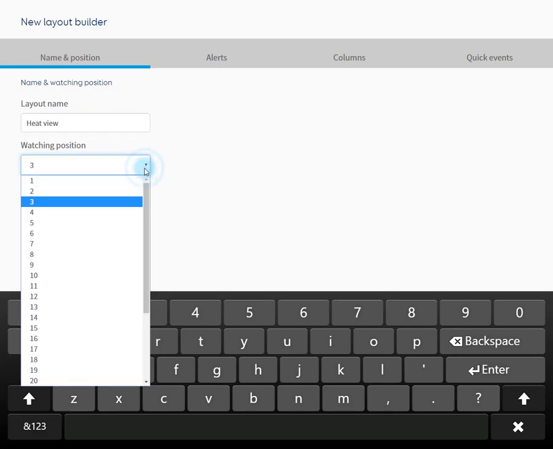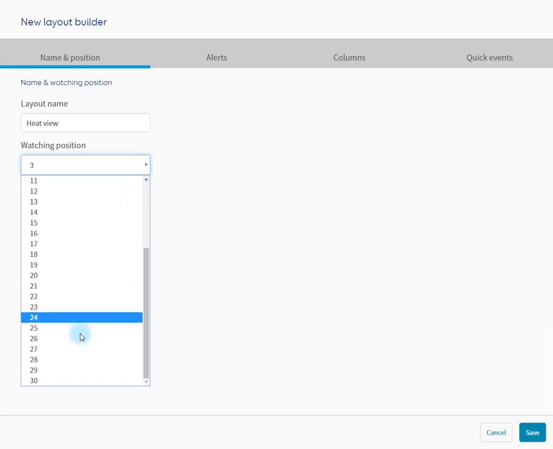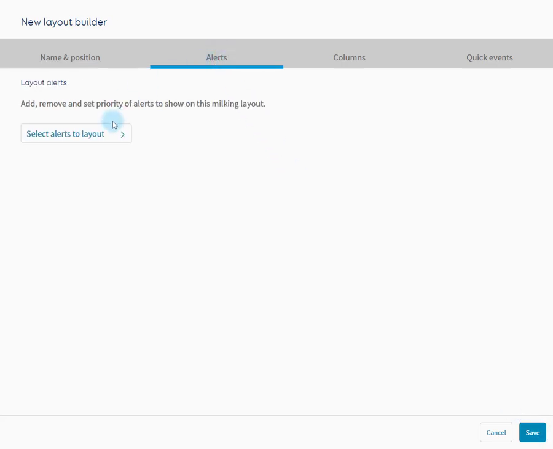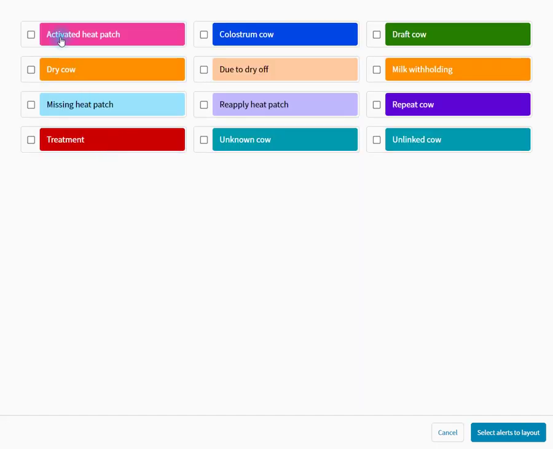Set the watching position. We're watching at the end of the rotary, so 28 in this case. Before we save that, let's remember to set up the alerts: activated heat patches, missing heat patches, and we might as well just alert to reapplies as well.